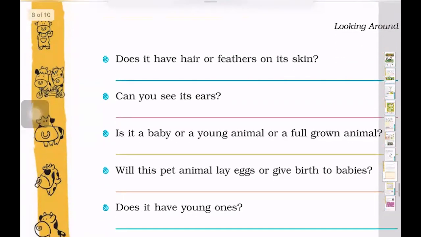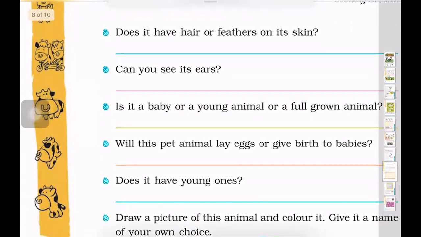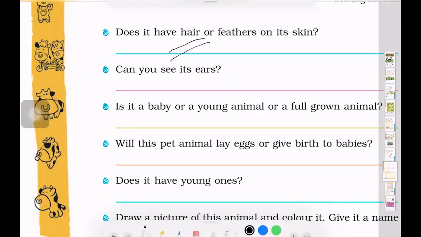So does it have hair or feathers on its skin? It has hair, as it's a dog. Now, can you see its ears? Yes, we can. Is it a baby or a young or a full grown animal? He's a baby yet. Will this pet animal lay eggs or give birth to babies? It will give birth to babies. Does it have young ones? No, not yet.